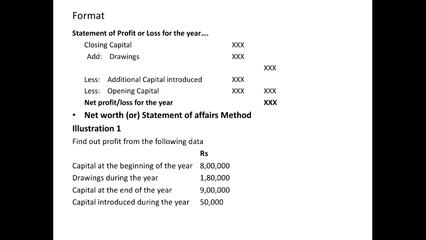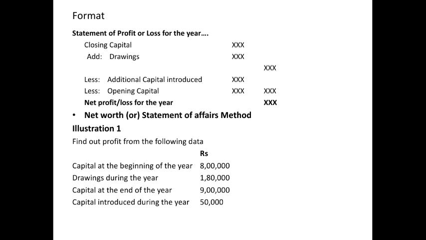Then we have to subtract additional capital introduced. In the last line, capital introduced, that is the additional capital, is 50,000. So we subtract 10,80,000 minus 50,000. It comes to 10,30,000. This 10,30,000 we normally call adjusted capital. So adjusted capital equals 10,30,000.